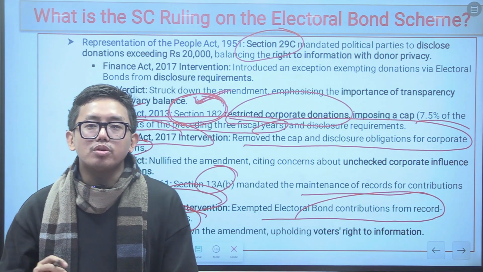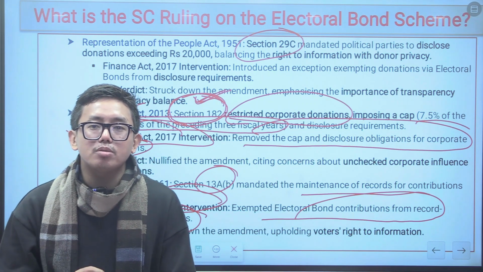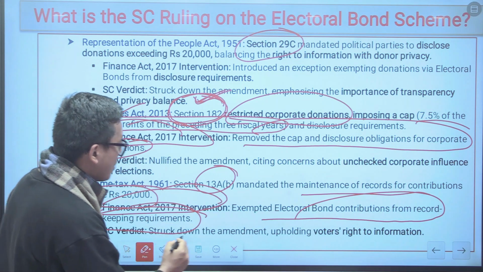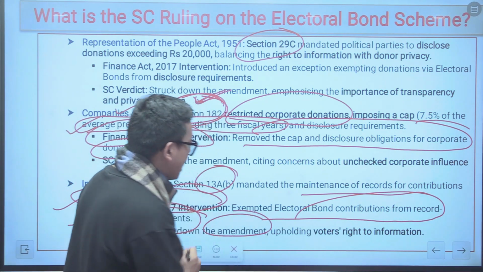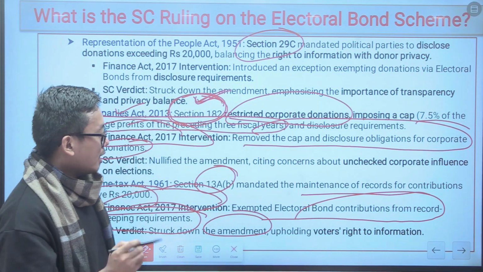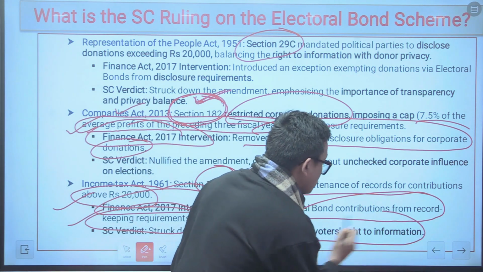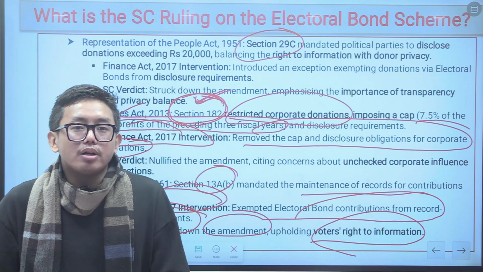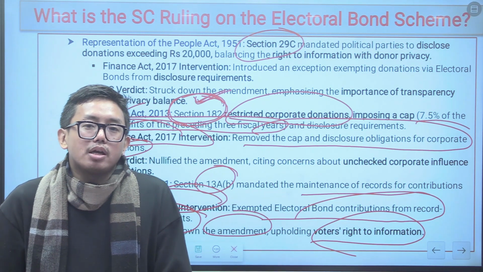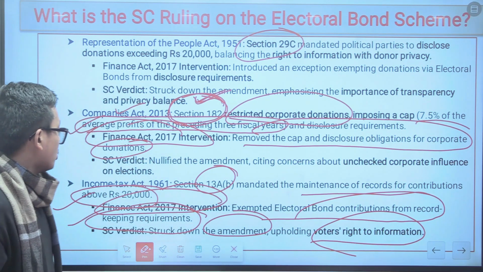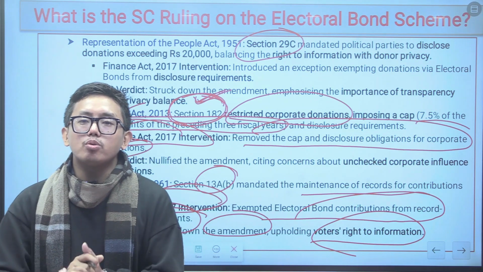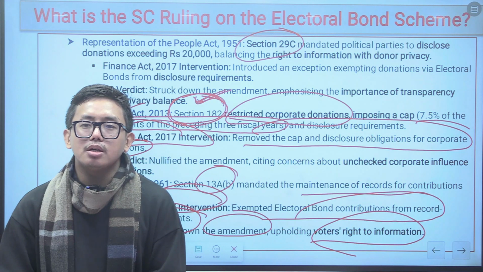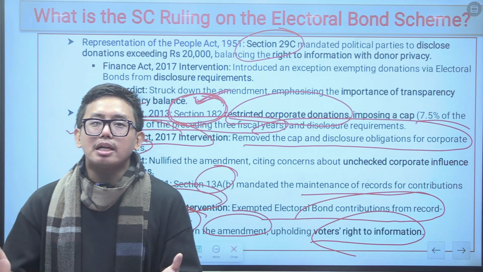So this provision was again held to be unconstitutional by the Supreme Court of India, and the Supreme Court of India held that the amendment brought about by the Finance Act was against the voters' right to information. So the right to information, as we discussed under Article 19(1) of the Constitution of India, was violated by the Finance Act of 2017. So these were the important rulings of the Supreme Court of India so far as the electoral bond scheme is concerned. Now let us understand about the electoral bond scheme.